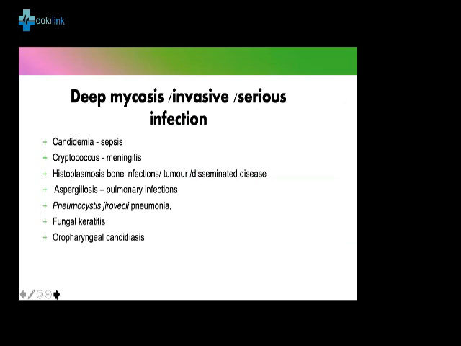Next slide, okay. So we have the deep mycosis, which we have candidemia, cryptococcus, they talk about that a lot, histoplasmosis, aspergillosis, and PJP. Go on, please. Next slide, please.